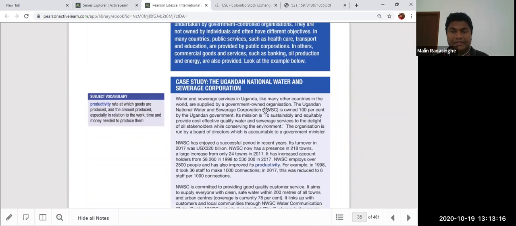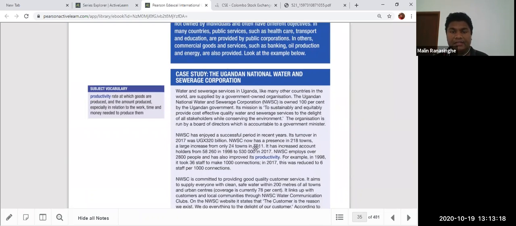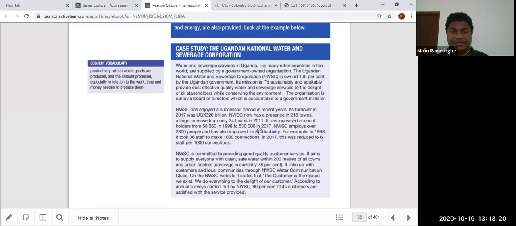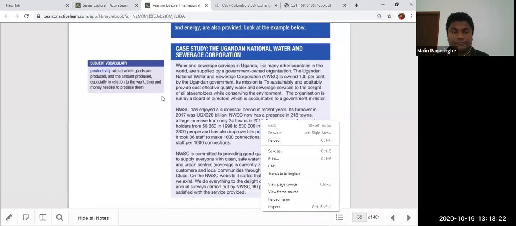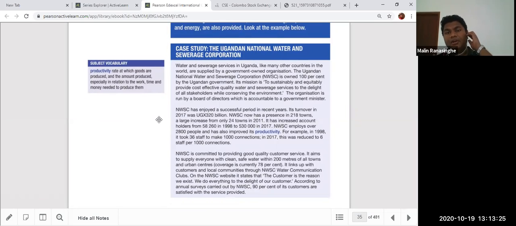You can see in this example, the case study, the Ugandan National Water and Sewerage Corporation. In Sri Lanka, we also have this kind of water board, normally called the Sri Lanka Water Board, National Water Supply, and everything. We also have the sewerage department. They are the ones mainly providing water for us. In my house also, I have tap water.